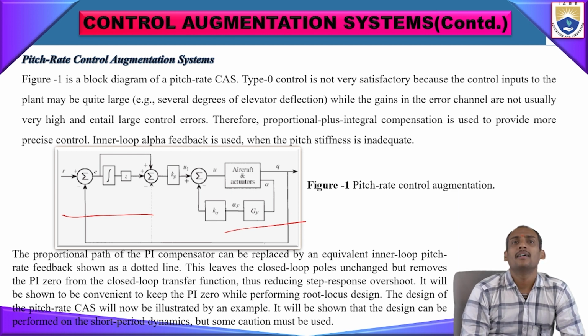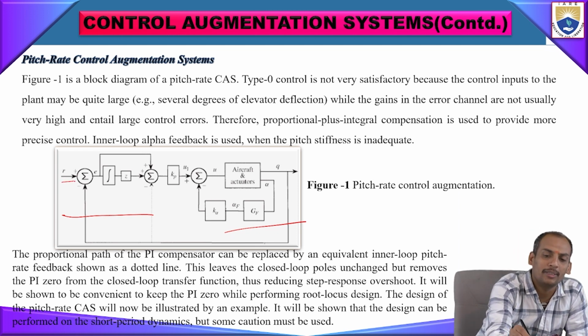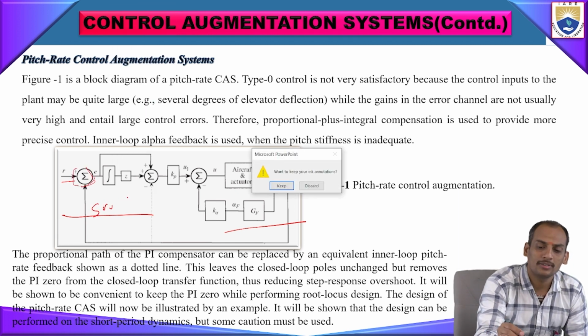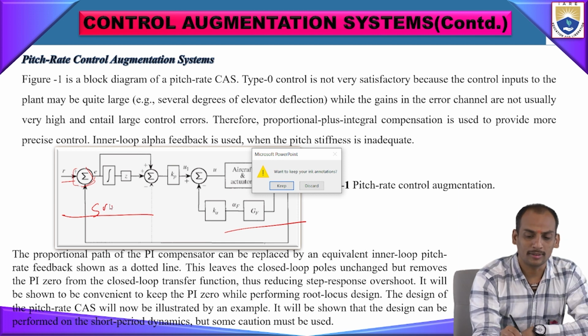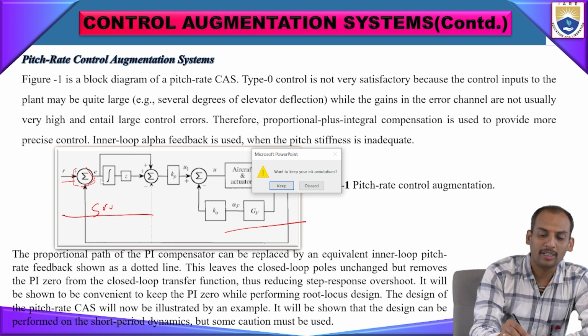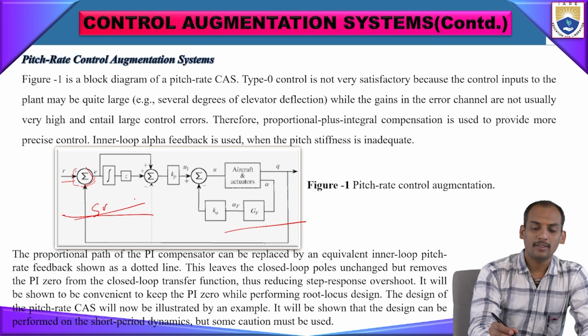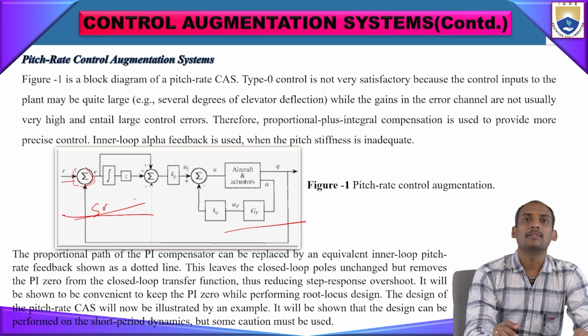The system has an input signal, and that signal will be summed up here. This is called a summing amplifier.